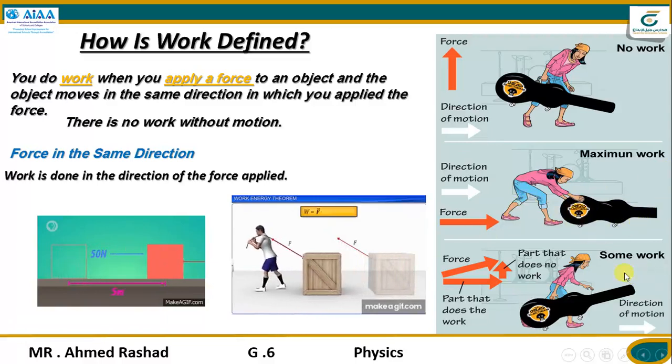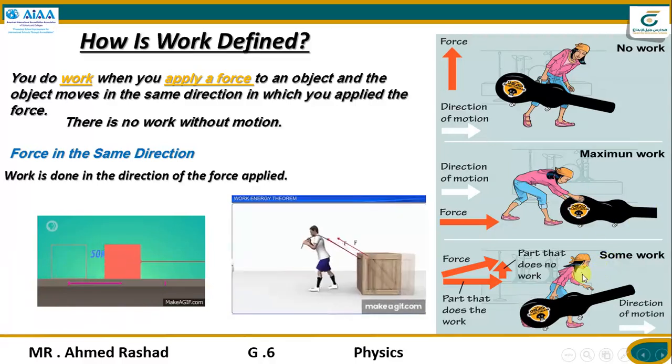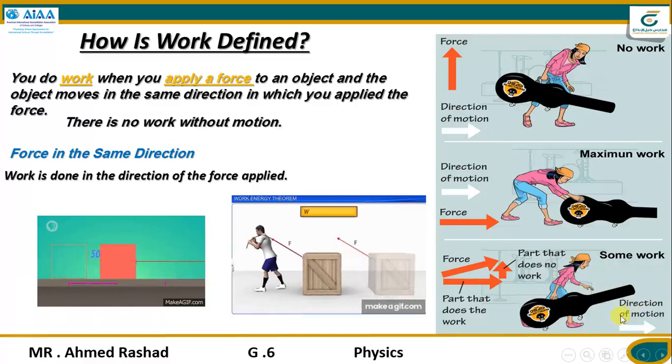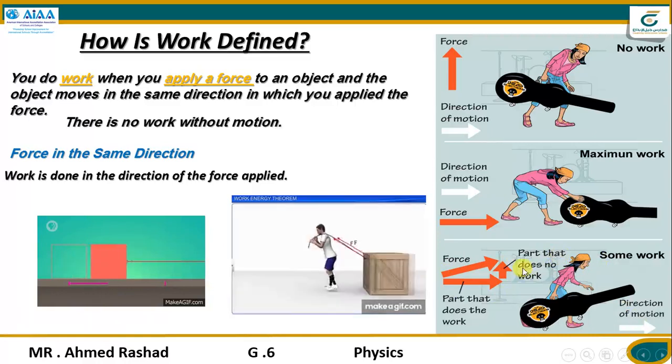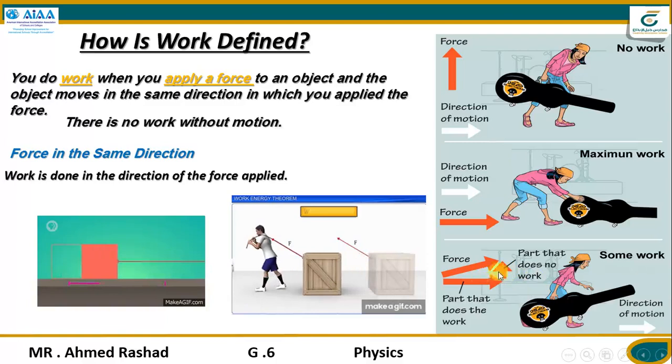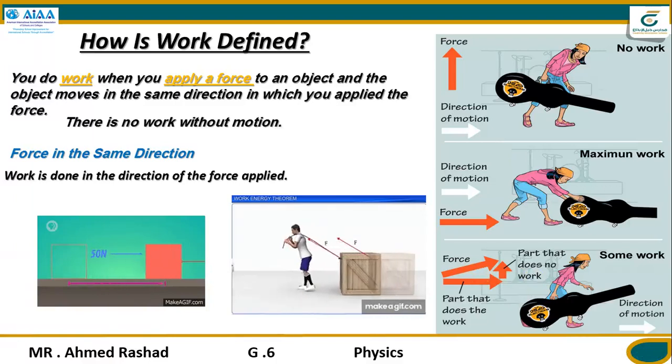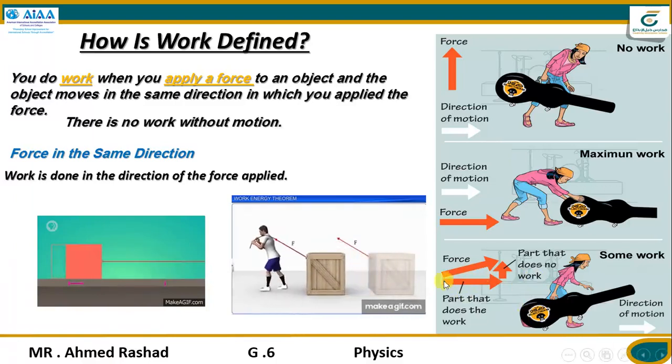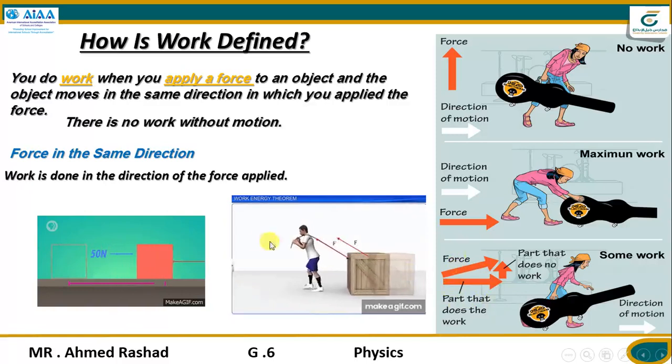Some work happens when the force and the direction of motion are at an angle. The part that does not work we can find using the cosine of this angle, but this is not important to you now. This part of the direction of force is what works, like state number 3, some work.